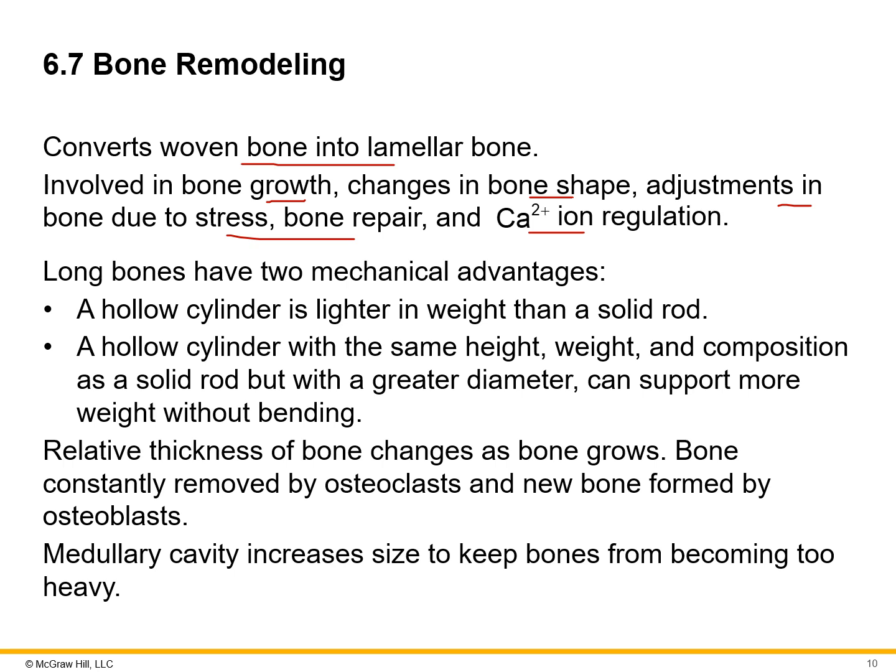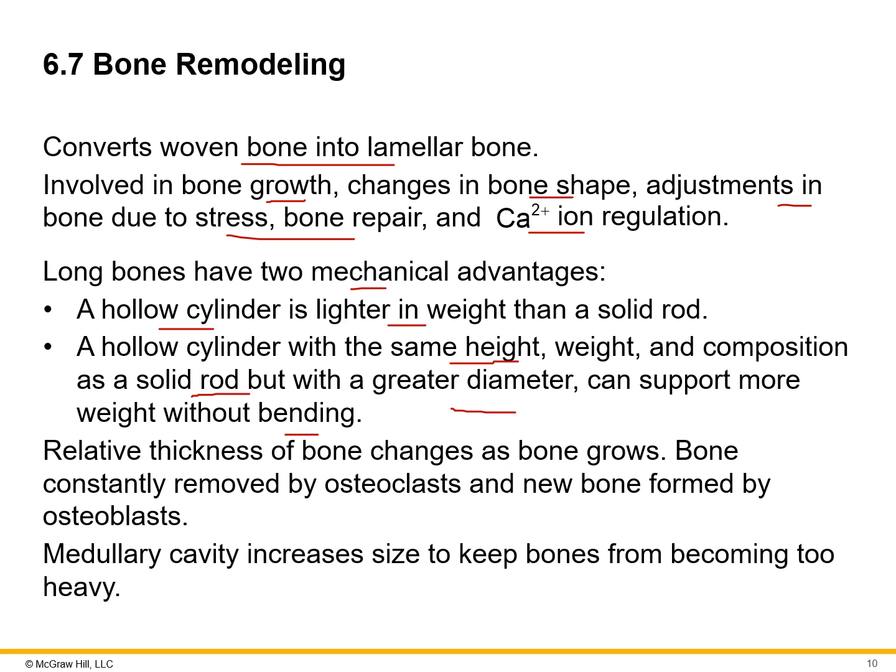Now, the long bones have two mechanical advantages. That hollow cylinder, that medullary cavity, is lighter in weight than a solid rod. So being empty in the middle makes it lighter. Also, that cylinder with the same height, weight, and composition as a solid rod, but with a greater diameter, can support more weight without bending. So the diameter, again, causes the bone to be stronger.